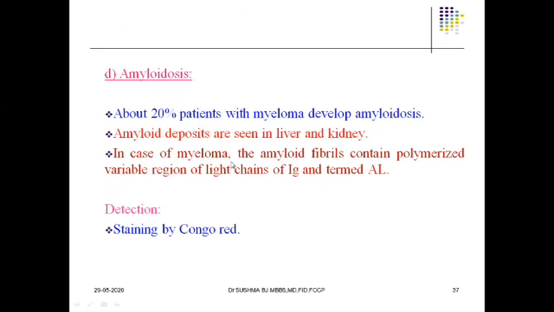Then about 20% of the patients suffering from multiple myeloma are going to develop something called amyloidosis, which you are going to read in detail in pathology. These amyloid deposits are seen especially in the liver and kidney. These are the two organs which are commonly affected. And in case of myeloma, the amyloid fibrils will contain polymerized variable region of light chains and are termed AL.